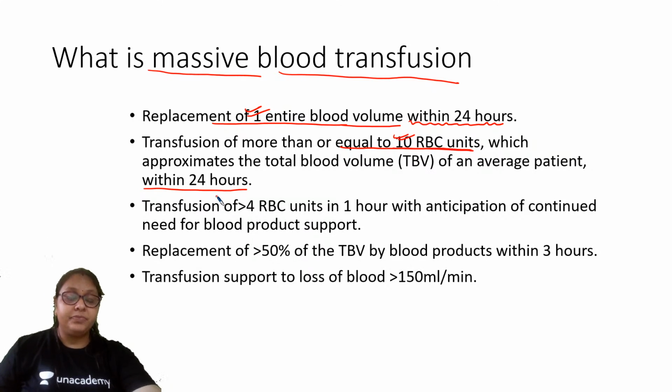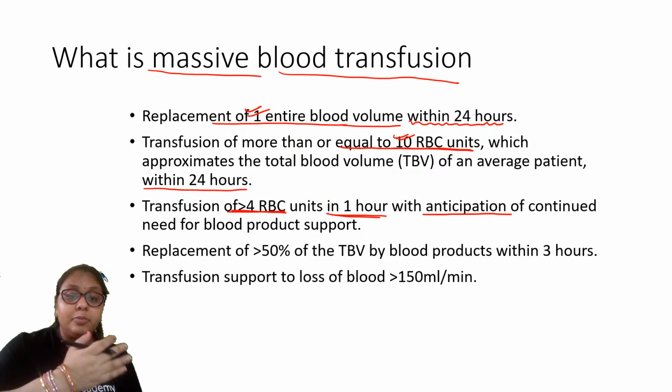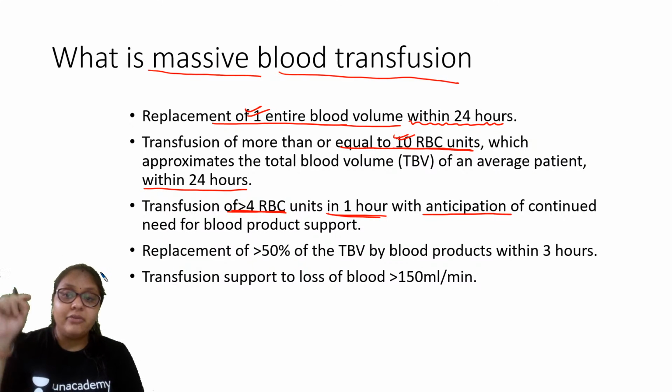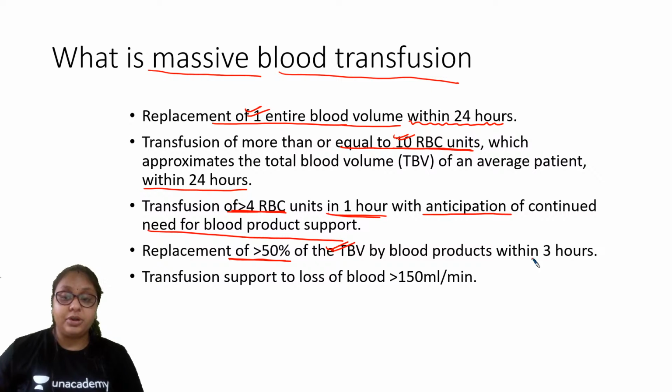Or within 1 hour, if I am transfusing more than 4 RBC units in 1 hour with anticipation of continued need for blood product support, the transfusion of more than 4 units per hour with anticipation that I will need more blood support in the coming hours, or replacement of more than 50% of the total blood volume by blood products within 3 hours.